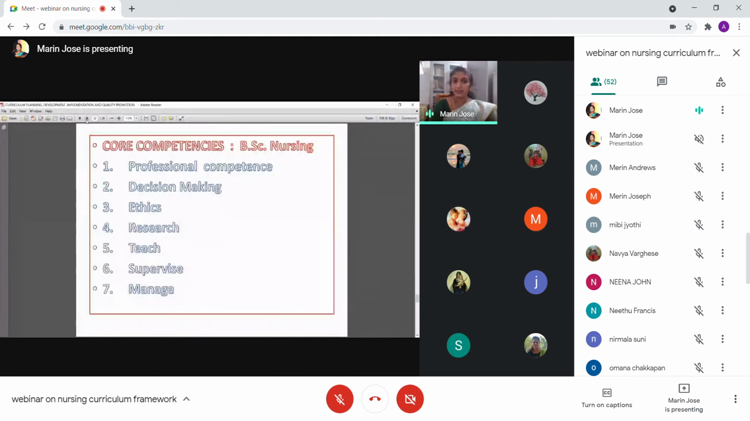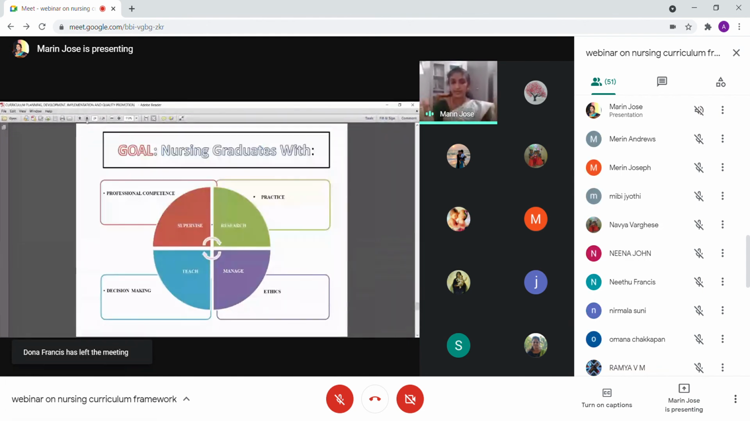So these are the key terms, am I right? Professional competence, decision making, ethics, research, teach, supervise, manage. And of course, practice should be there. Practice should be the first one. So we can have a diagrammatic representation like this.